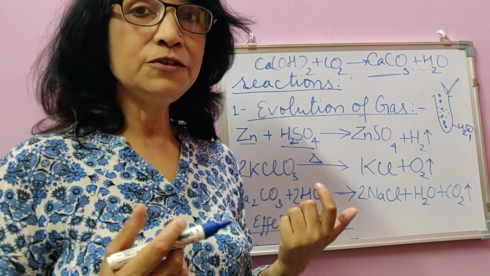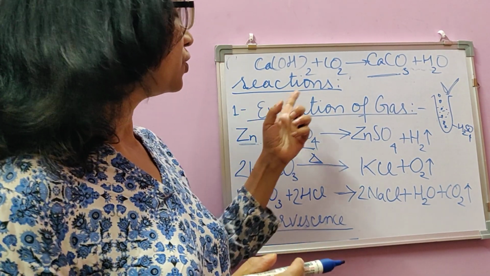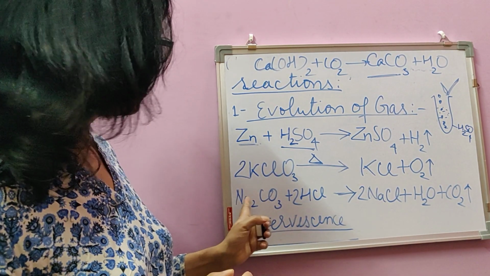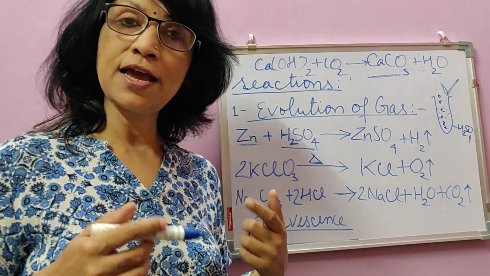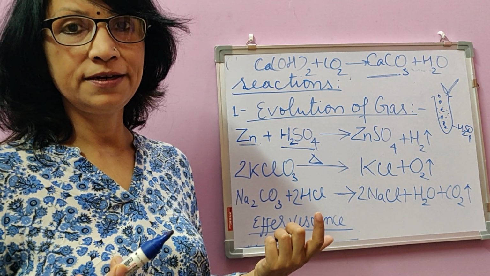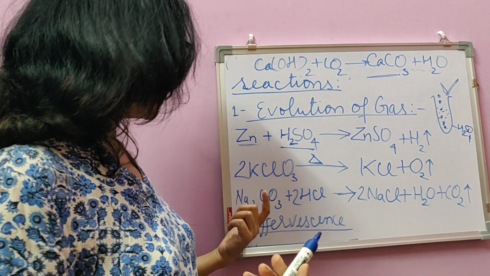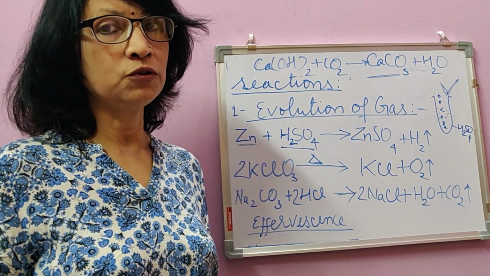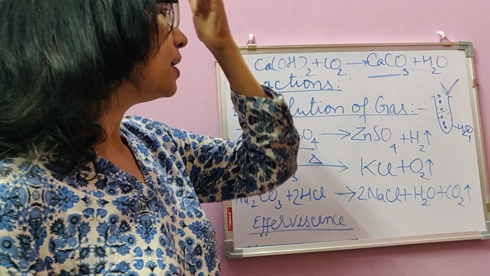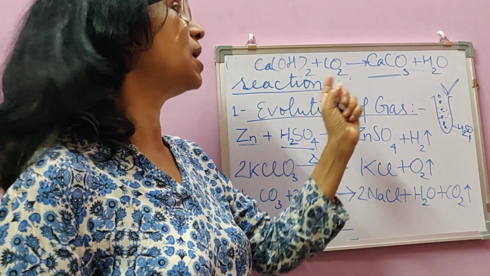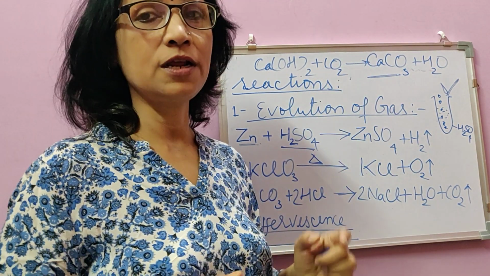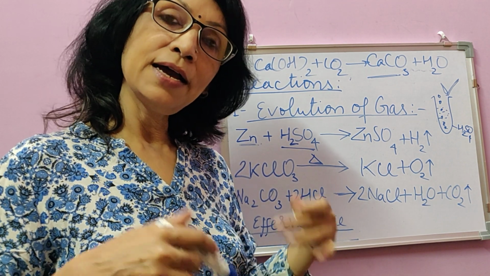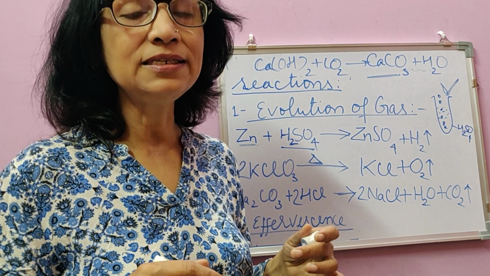After this video, I'll be showing you the experiment of production of carbon dioxide by reaction of a metal carbonate and acid. The metal carbonate is sodium carbonate over here, but otherwise we can take any other metal carbonate like potassium carbonate or calcium carbonate as well. We take calcium carbonate, potassium carbonate, sodium carbonate, any metal carbonate, and when we add an acid like HCl or H2SO4 to it, carbon dioxide is produced. This carbon dioxide can be identified because it turns lime water milky, and if we continue passing carbon dioxide into it, the lime water turns back as it was, meaning the milkiness disappears.